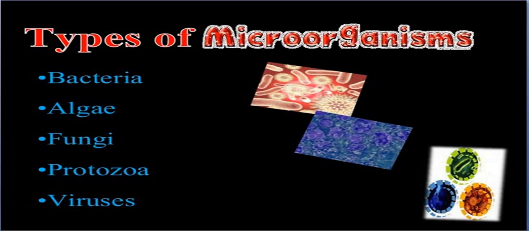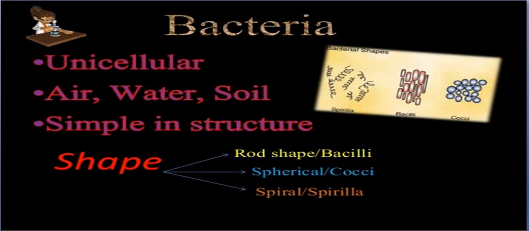Our first topic will be bacteria. The first point here is unicellular. What do you mean by unicellular? You might have studied about the cell. The cell is the structural and functional unit of life. Organisms are of 2 types, multicellular and unicellular. Multi means multiple and cellular means cells, so made up of multiple cells.